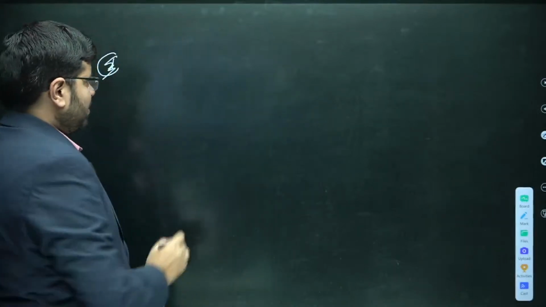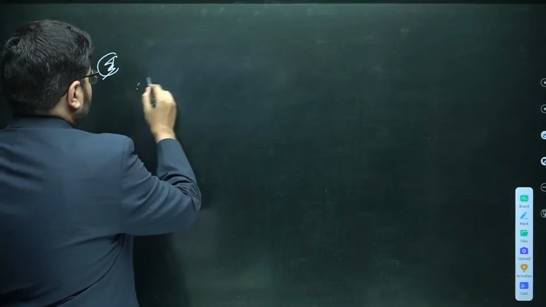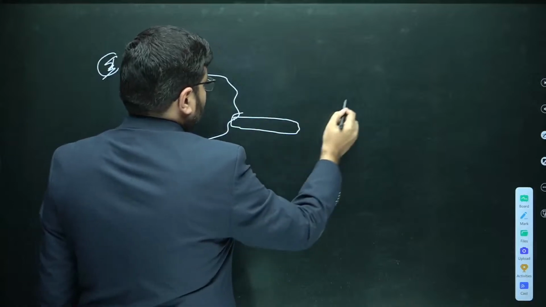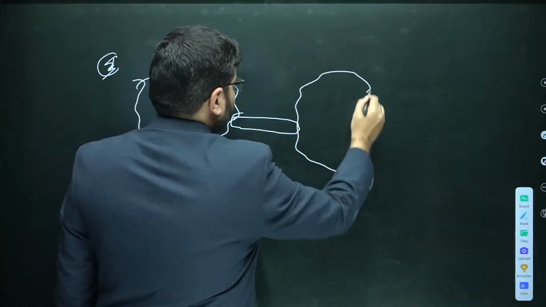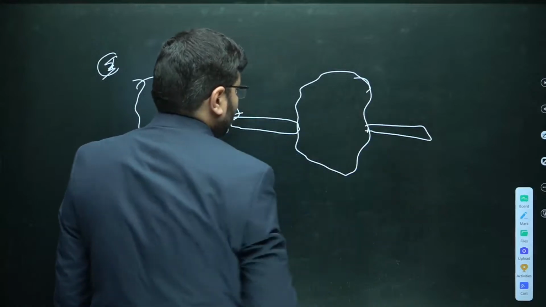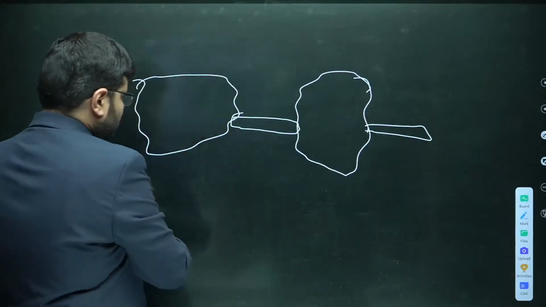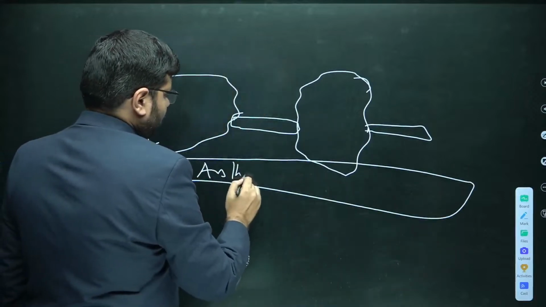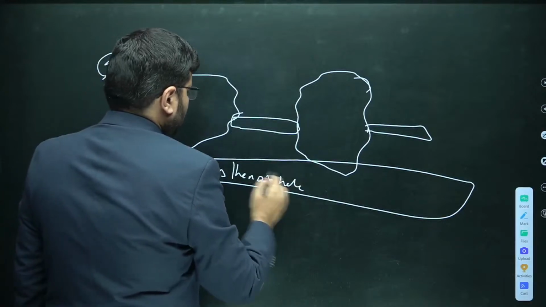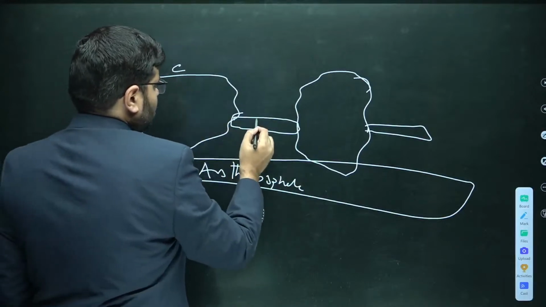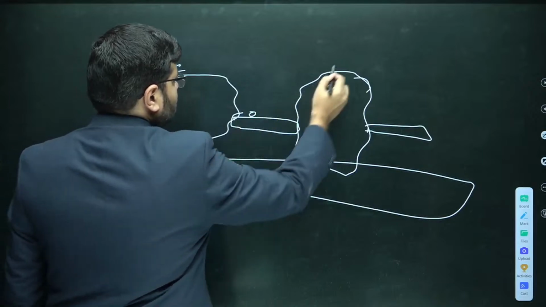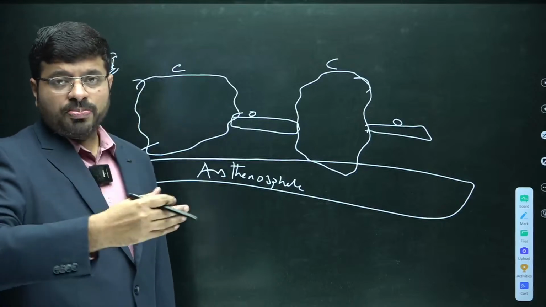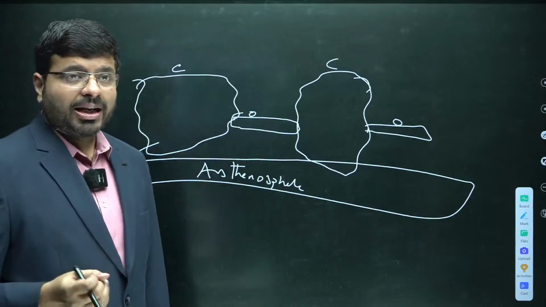So what this theory says is, imagine this is a continent, this is an ocean, this is another continent, this is another ocean. Imagine this is where you will find the asthenosphere. So this is continent, this is ocean, this is continent, this is ocean. Now, the lithosphere plate which I am talking about can be completely continental.